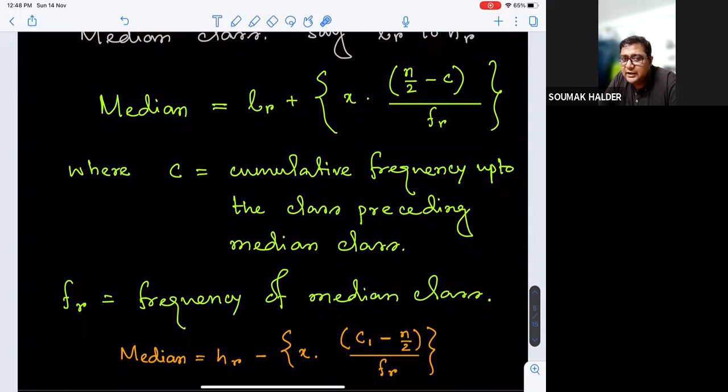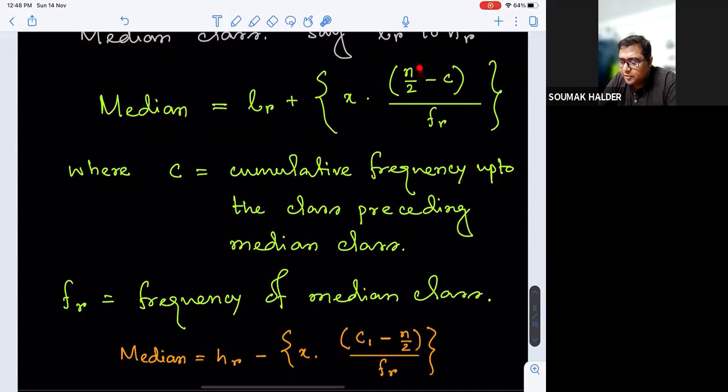But when we are getting into group data, it may or may not be possible to identify exactly the middlemost observation, the n by 2th observation, right? So we are willing to know where this n by 2 is falling weightage-wise in the median class. The median class varies from lower observation LR to higher observation HR. So intermediately, where exactly does the weightage of n by 2 fall? How can we decide that?